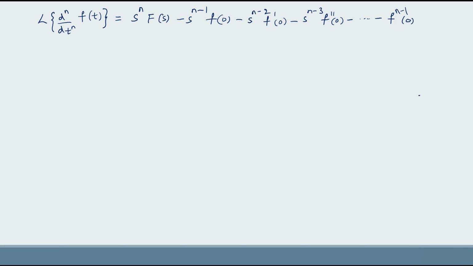So we can define Laplace transform of nth order derivative of f of t in this manner. So let us prove this.